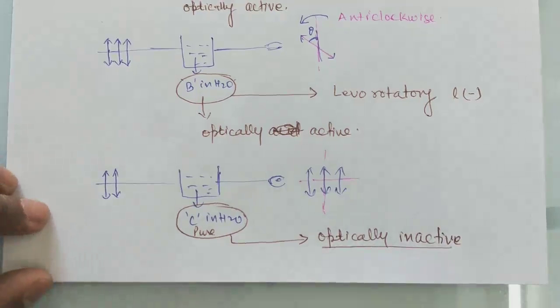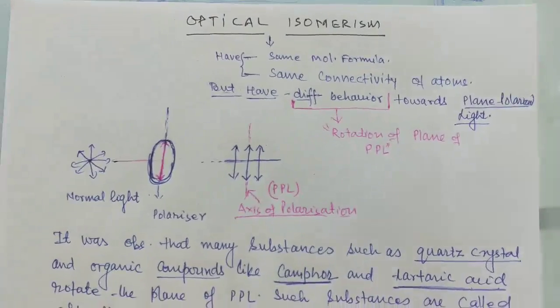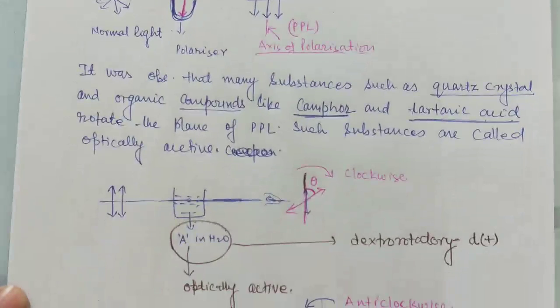So optical activity is basically the rotation of plane polarized light.